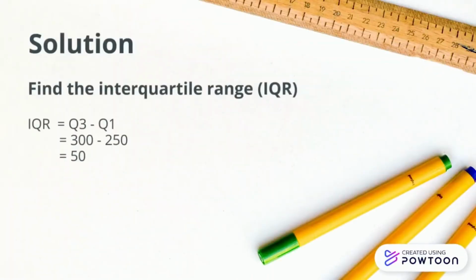Now we need to find the interquartile range or IQR. As we know, for the formula, IQR equals quartile 3 minus quartile 1. So quartile 3 is 300, minus quartile 1, 200. So we get the IQR equal to 100.